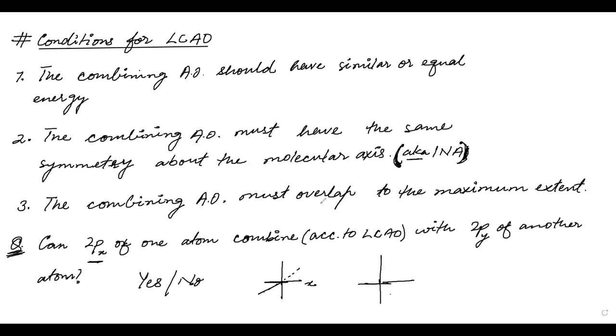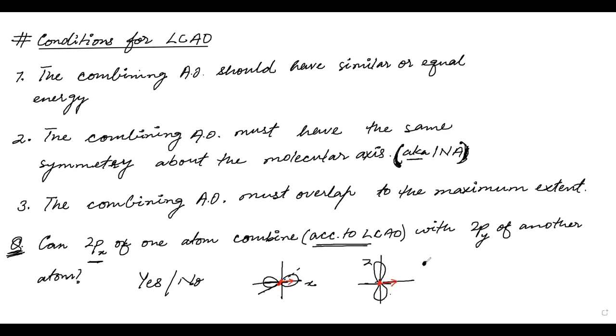These cannot combine. Why not? The electron density is present along the x-axis here, and here it is present along the z-axis. If I take the same center and move along the x-axis, I see no electrons here, but here I see some electrons. Hence both of them have different symmetries, and they do not combine with each other according to LCAO.